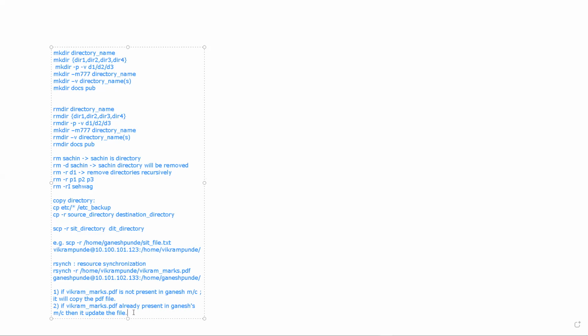These two scenarios will happen in case of rsync. But in scp, it will simply overwrite. In rsync, it will do the sync up, which means if contents are already present, then it will update.